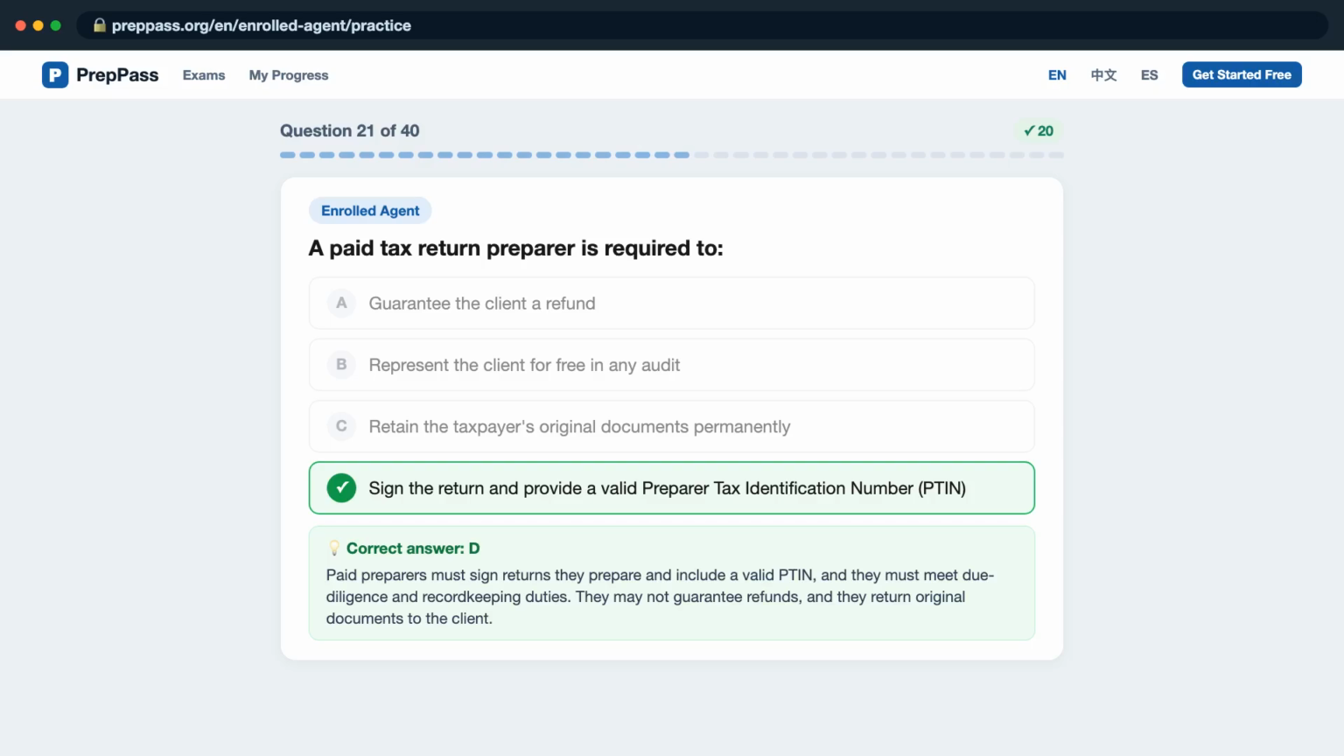Paid preparers must sign returns they prepare and include a valid PTIN, and they must meet due diligence and record-keeping duties. They may not guarantee refunds, and they return original documents to the client.